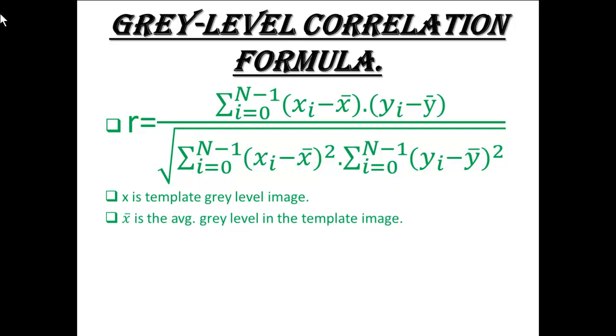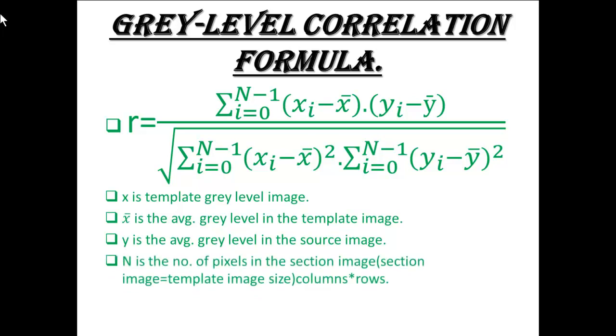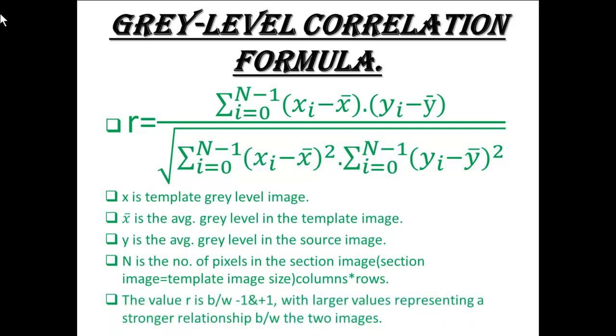X bar is the average gray level in the template image. Y bar is the average gray level in the source image. N is the number of pixels in the section image. Section image equals template image size, columns into rows. The value R is between -1 and 1, with larger values representing a stronger relationship between the two images. Correlation is computationally intensive.